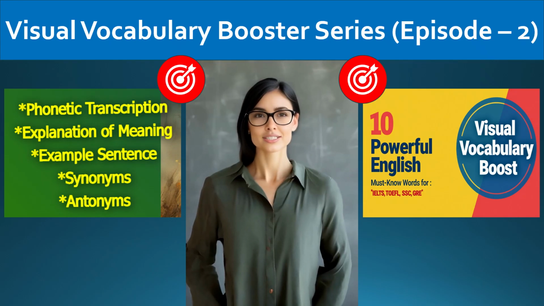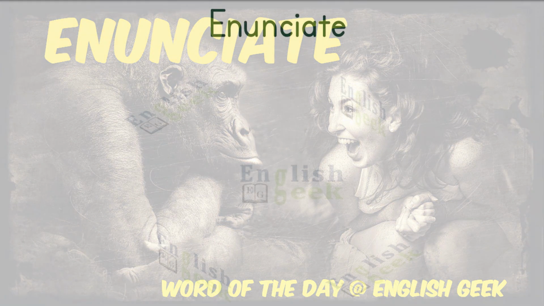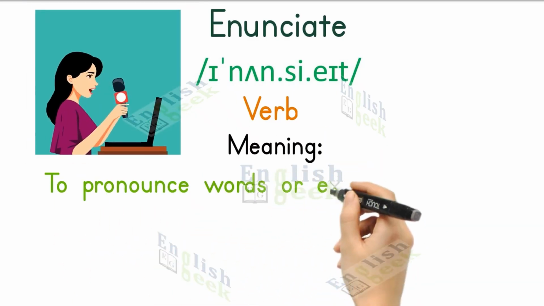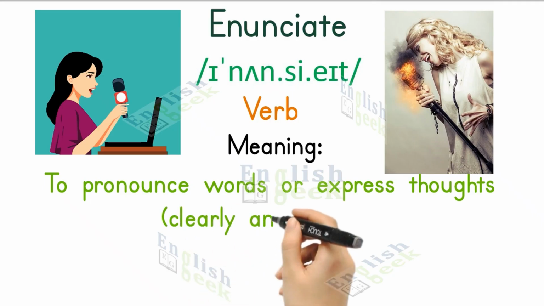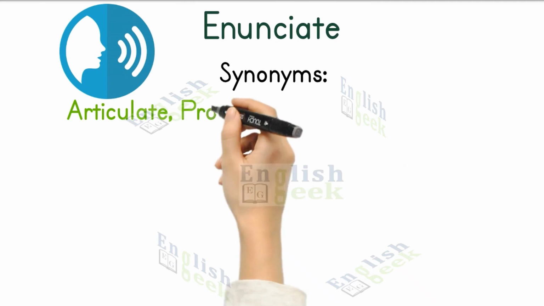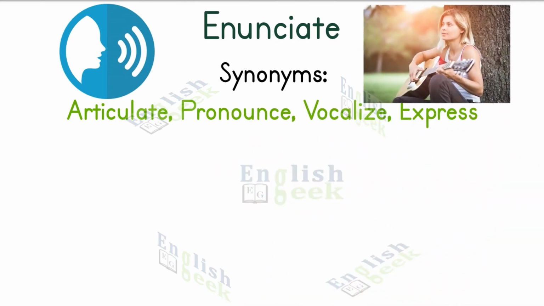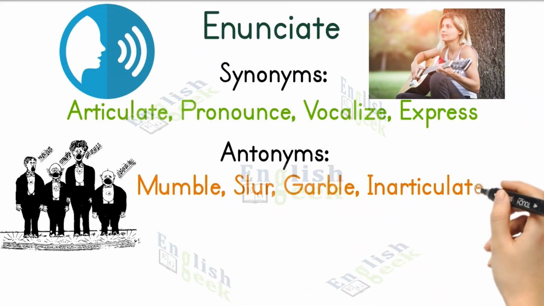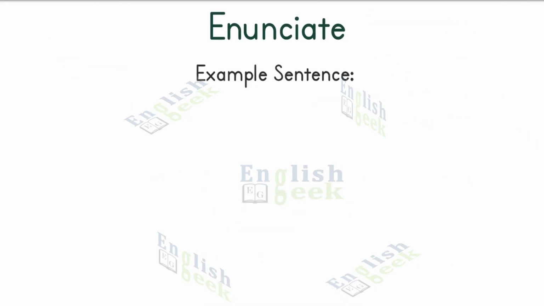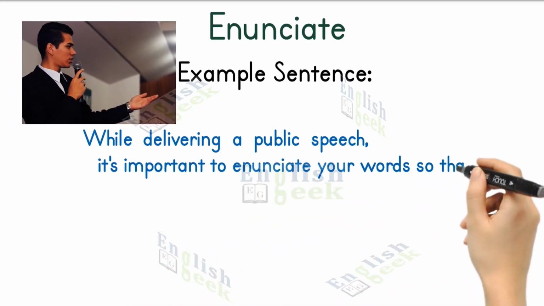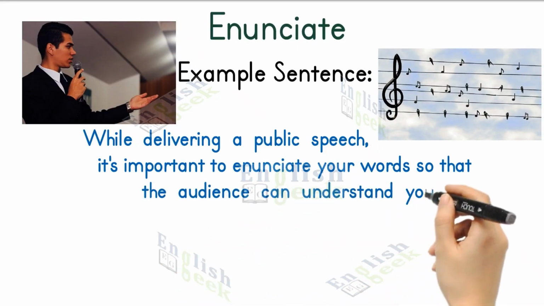Now, cooling things down with clarity, a word for speaking words distinctly. The word enunciate is a verb. Enunciate means to pronounce words or express thoughts clearly and articulately. Synonyms of enunciate are articulate, pronounce, vocalize, and express. Antonyms of enunciate are mumble, slur, garble, and inarticulate. Example sentence. While delivering a public speech, it's important to enunciate your words so that the audience can understand you clearly.